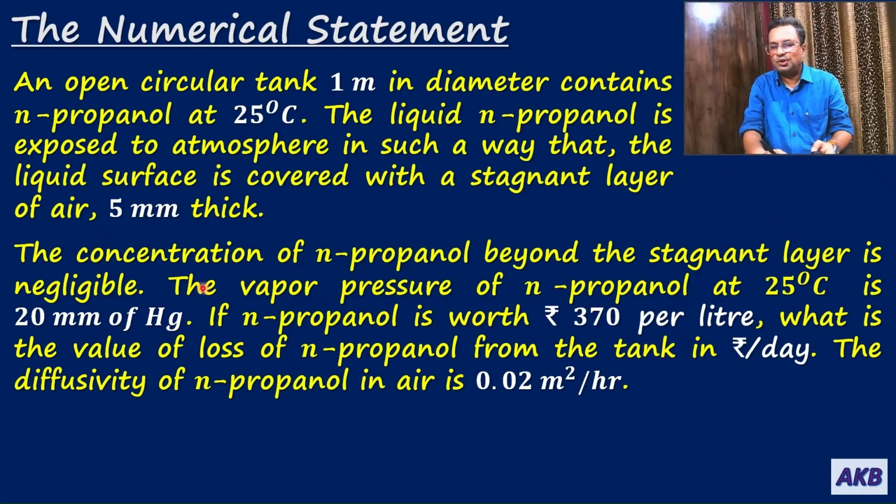Vapor pressure of N propanol at 25 degrees Celsius is given to us, it is 20 mm of Hg. If N propanol is worth Indian rupees 370 per liter, what is the value of loss of N propanol from the tank in Indian rupees per day? The diffusivity of N propanol in air is given to us, it is 0.02 meters square per hour. So this is the numerical statement. Now let us first of all list what is given to us.